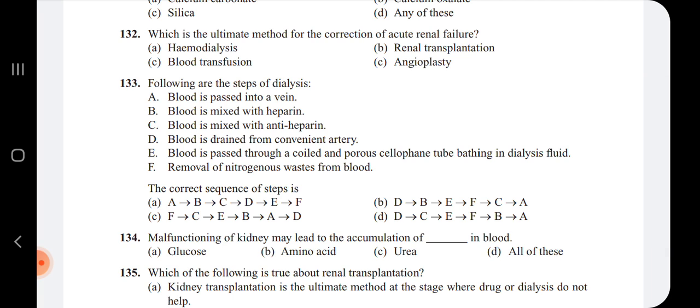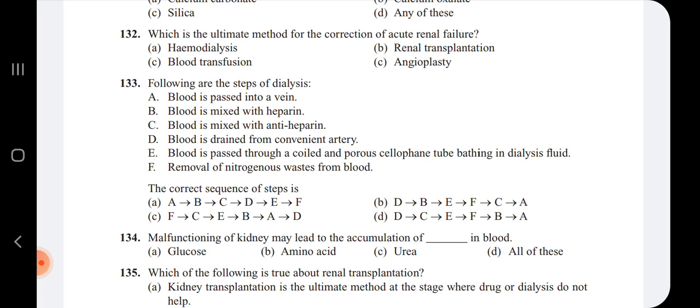the hemodialysis: blood is passed into a vein, blood is mixed with heparin, blood is mixed with antiheparin, blood is drained from the convenient artery, blood is passed through a coiled and porous cellophane tube bathing in dialysis fluid, removal of nitrogenous waste from blood. So where a person has got a kidney which is not functioning properly, in that condition, first the blood is being drained out from the major artery,